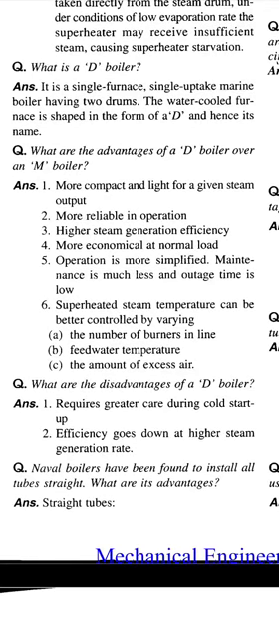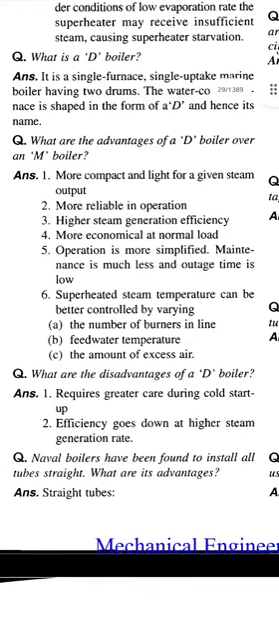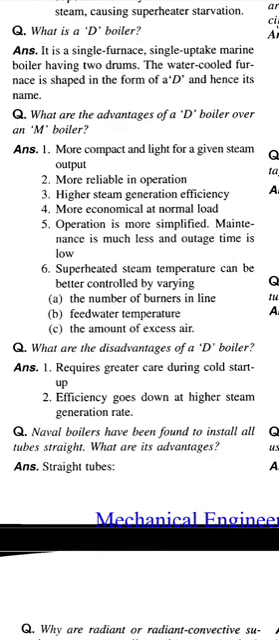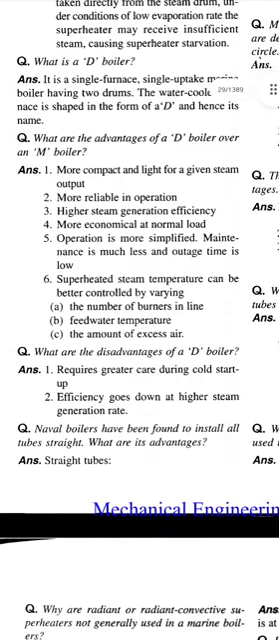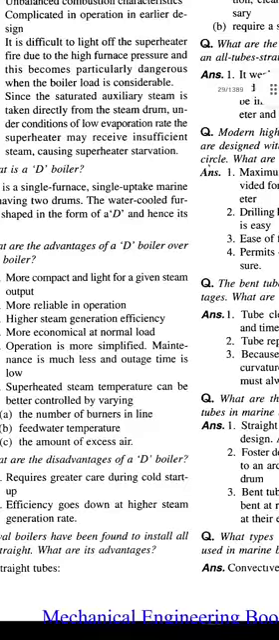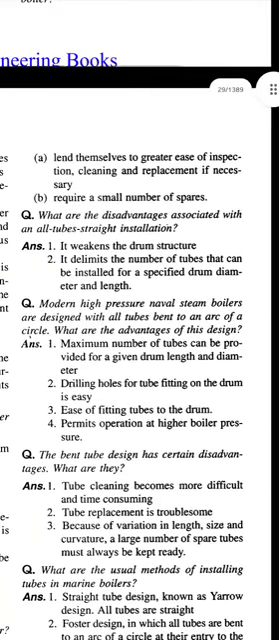Question. What are the disadvantages of a D boiler? Answer. Requires greater care during cold startup. Efficiency goes down at higher steam generation rate. Question. Boilers have been found to install all tubes straight. What are its advantages? In straight tubes: A, lend themselves to greater ease of inspection, cleaning and replacement if necessary. B, require a small number of spares.